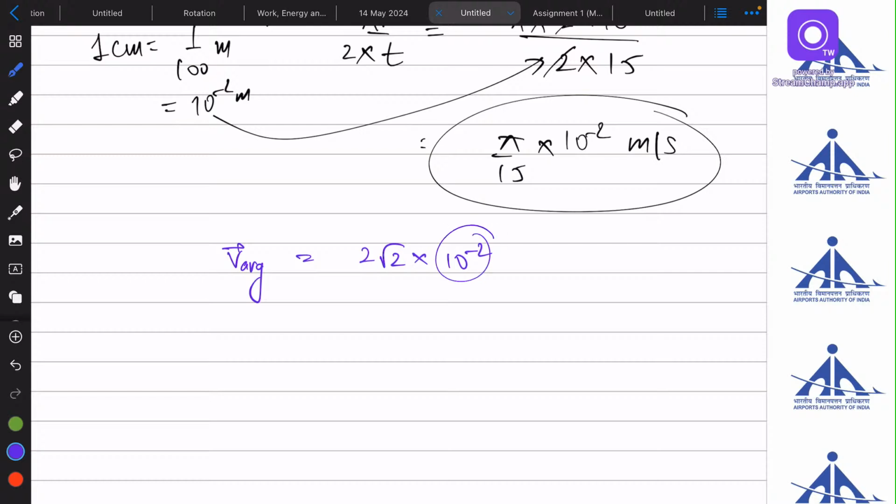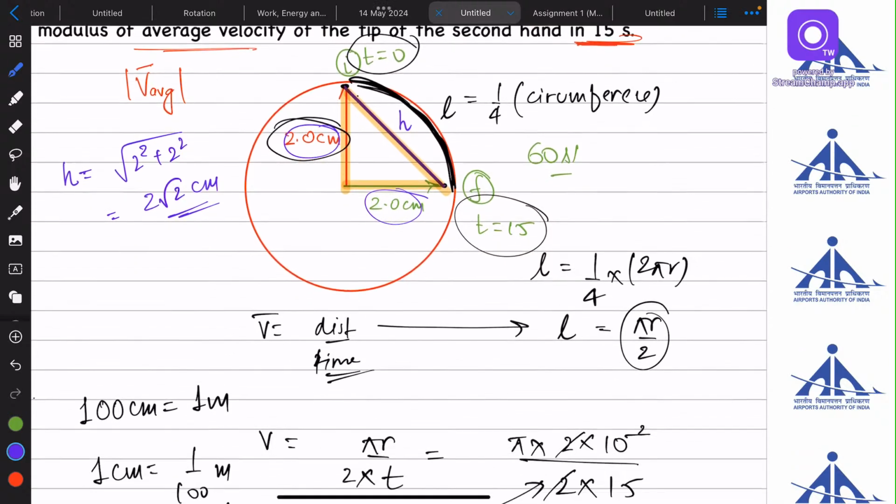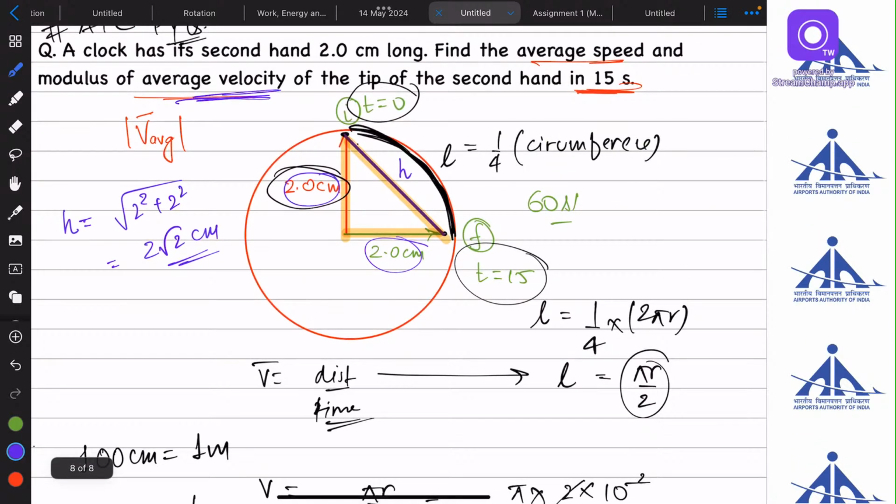Why am I doing so? Again, to convert it to meters, upon the time taken, which is the same. So this is the difference between these two values, average speed and average velocity. The distance and displacement are never the same. If either of these two changes, the values of these two will always change. So this was the displacement here and this was the distance here. These are the differences between these two.